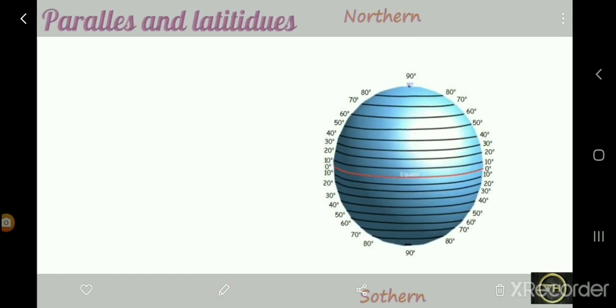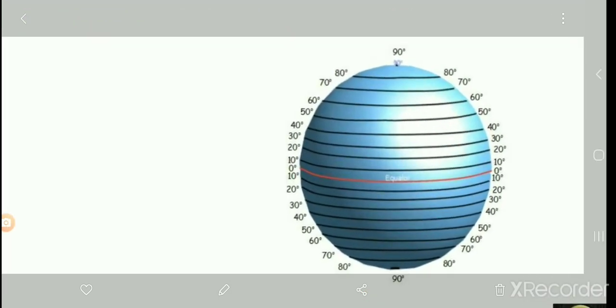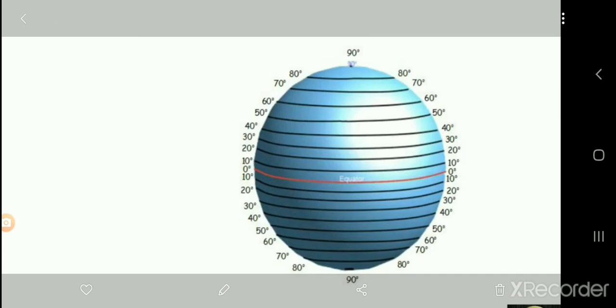Now we are going to learn how to give names to them. For example, if we go up at the northern side, we will call it 10 degrees north, and if we go down to the southern part, we will call it 10 degrees south.